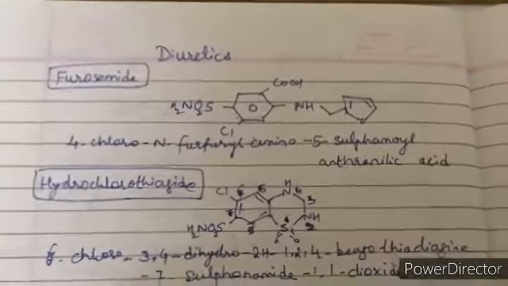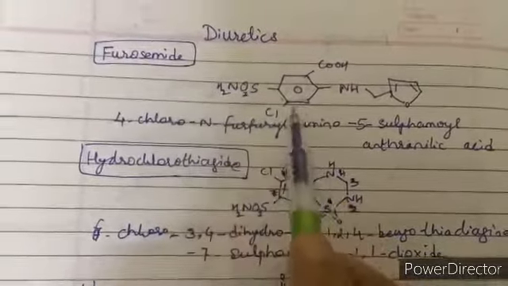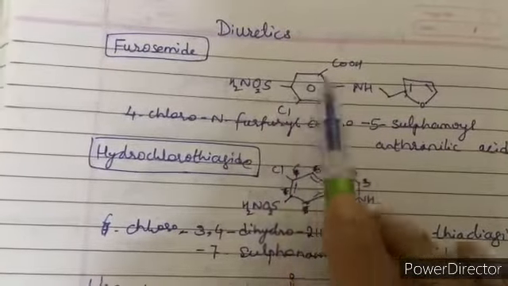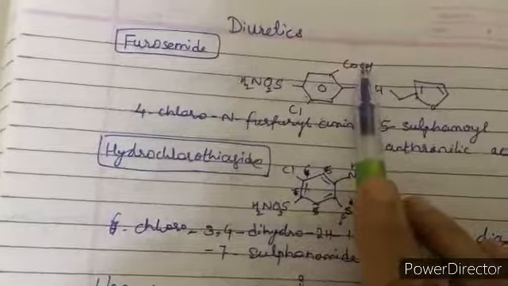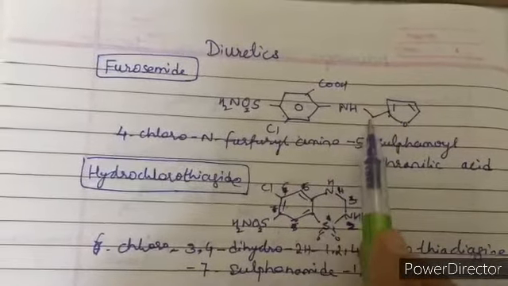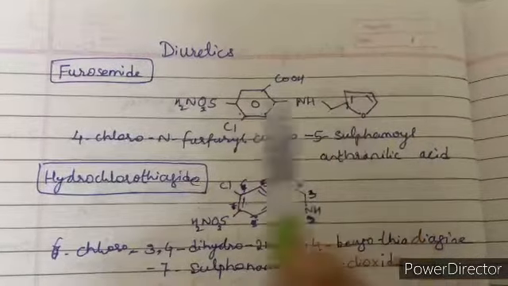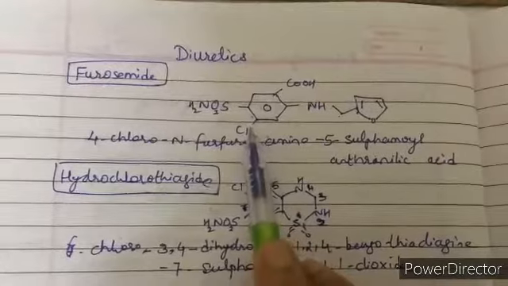We will discuss some drugs from the diuretics category. The first one is furosemide. Now as you can see you have C6H5Cl, para position to Cl we have COOH, then SO2NH2, para position we have NH, CH2, and this is furan. So how do we do the nomenclature of this? We have 4-chloro.